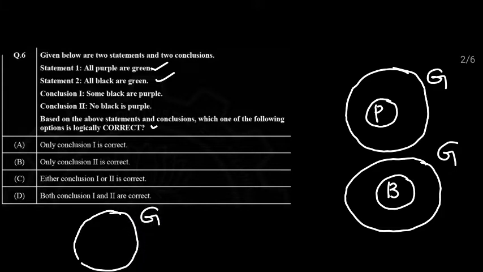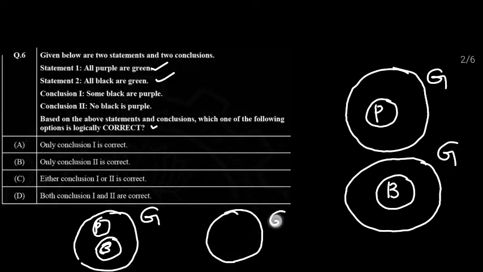In this green we can have the purple and black without having any relation. Or else we can have a relation between the purple and black, that we don't know. That is not given in the question. It just mentioned that purple are inside the green, black are also inside the green, but we don't know what is the relation between them.